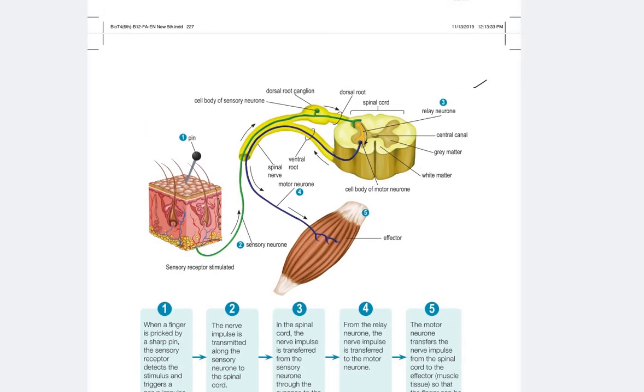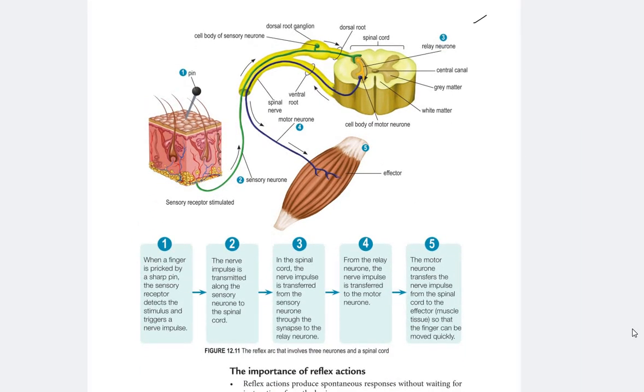Number one, when a finger is pricked by a sharp pin, the sensory receptor detects the stimulus and triggers a nerve impulse. So this is number one, the pin pricking our finger's receptor.